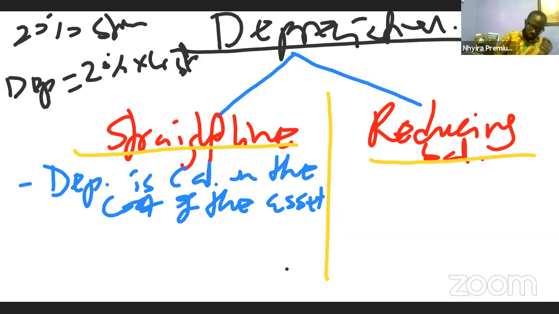Number two, when we are doing the straight line method, it means that the same amount of depreciation is charged over the economic useful life of the asset. Okay, so the same amount of depreciation is charged.